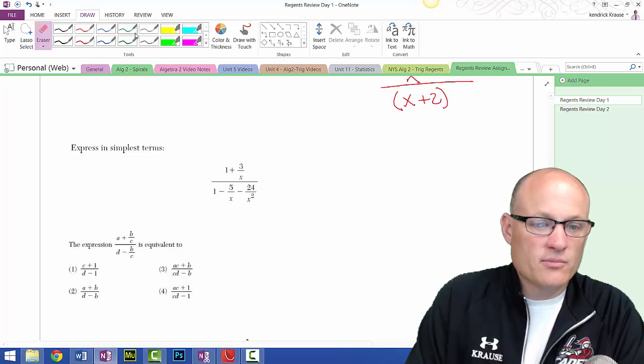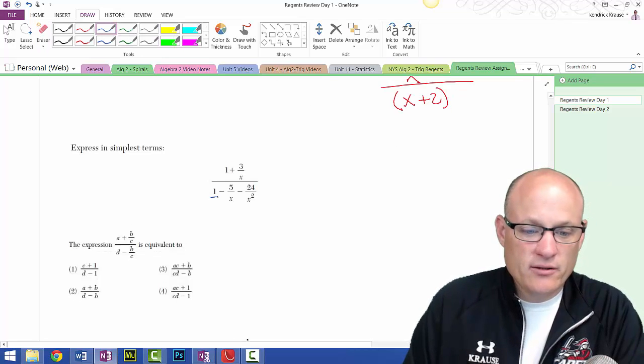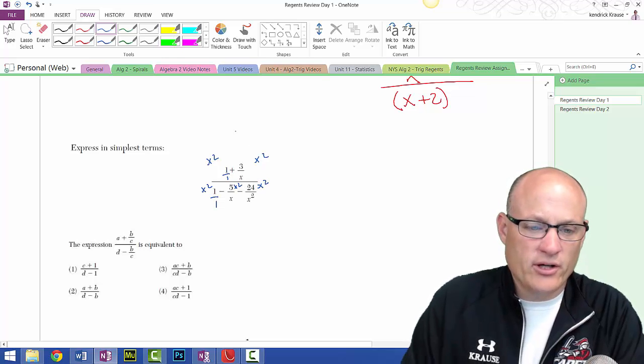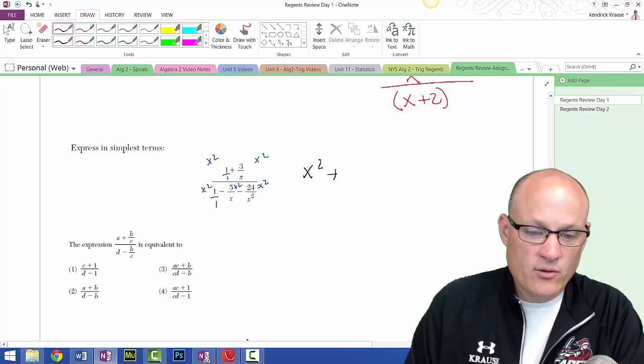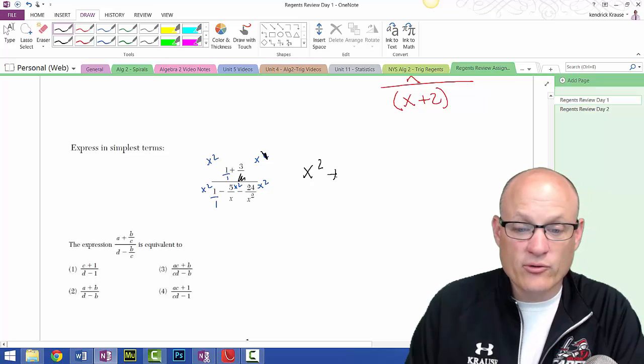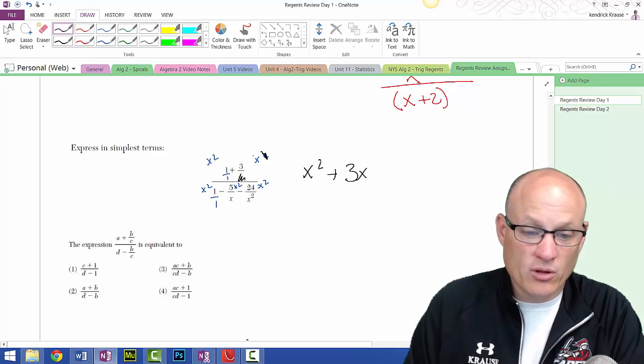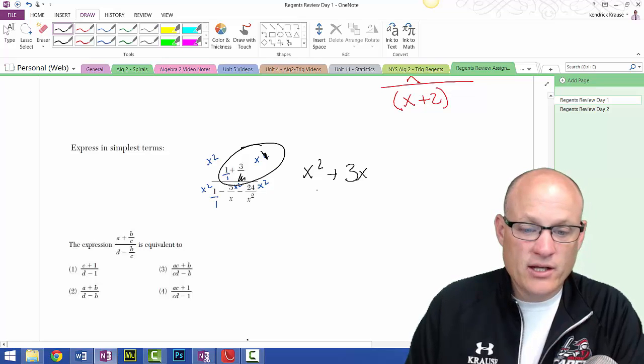All right, so common denominator here is x squared again. So we're going to put an x squared here, x squared here, x squared here, x squared here. Make sure you're putting it next to the numerator so you don't do anything dumb. Nothing cancels on the first one. I'm left with x squared plus, one of these x's cancels with one of those x's, 3x. Remember, we're going to multiply those two together. Nothing cancels on this first one, x squared.